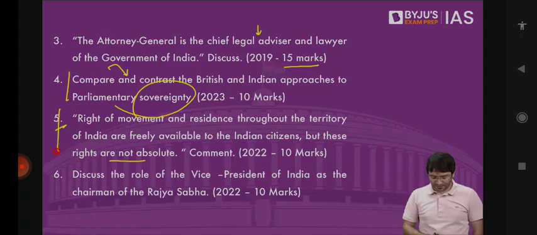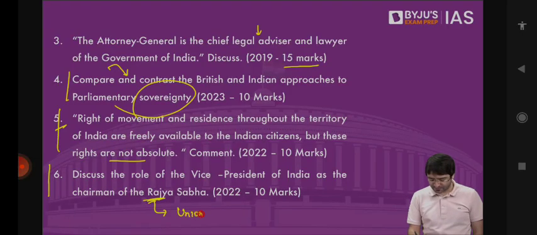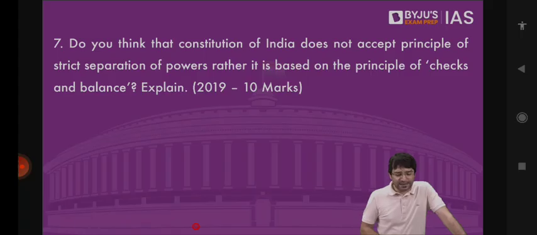Discuss the role of the Vice President of India as the chairman of Rajya Sabha. And this is a topic that we will discuss more in Union Legislature, because we will compare it with the Speaker of the Lok Sabha. Do you think the Constitution of India does not accept the principle of strict separation of powers? Rather, it is based on the principle of checks and balances. Explain.